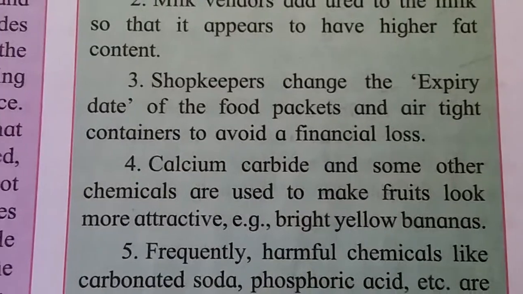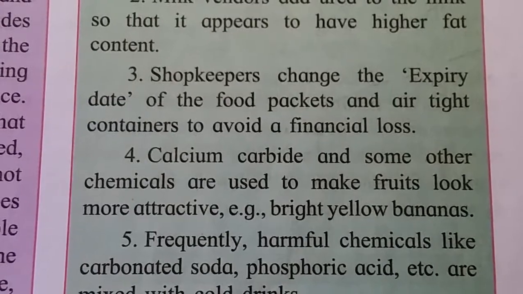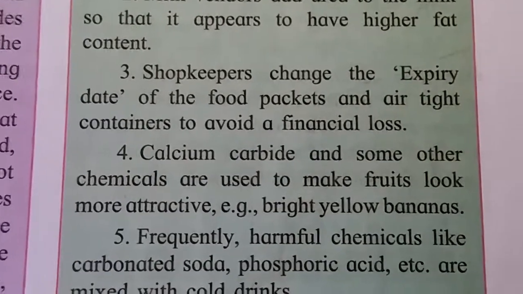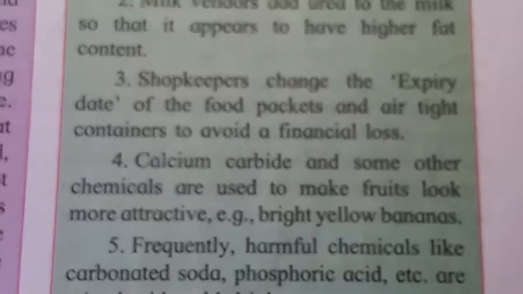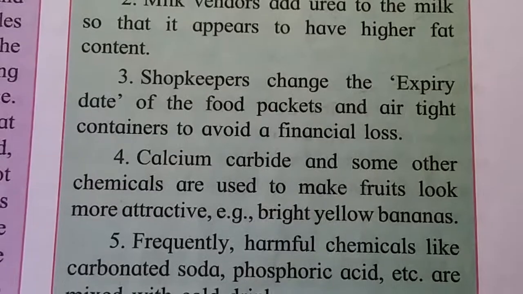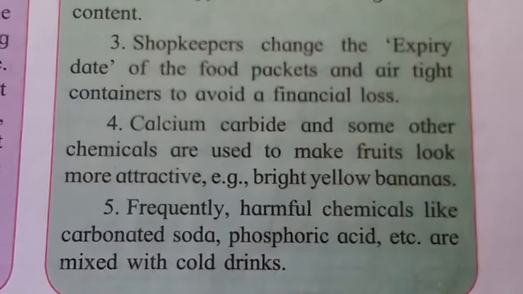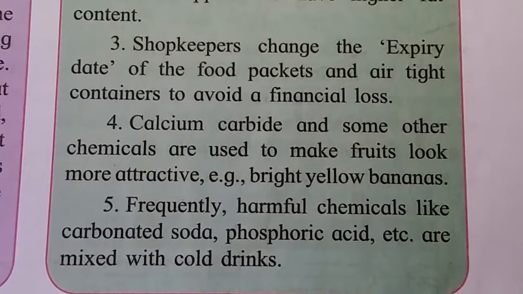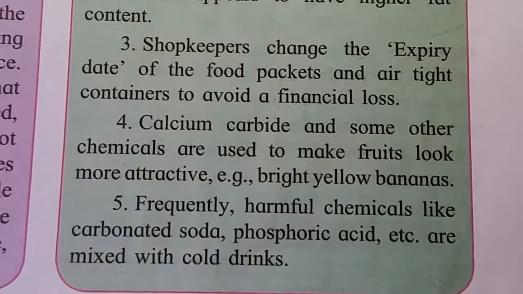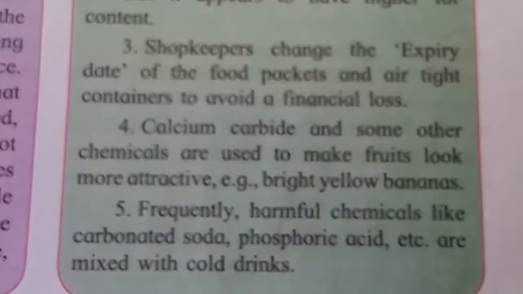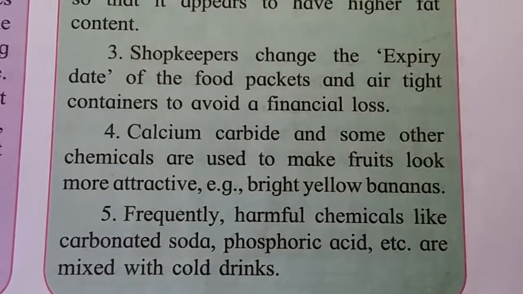Next, calcium carbide and some other chemicals are used to make fruit look more attractive. Example, bright yellow bananas. Means calcium carbide is added for color or to make foods attractive. Last, frequently harmful chemicals like carbonated soda, phosphoric acid, etc. are mixed with cold drinks. Means in cold drinks, some chemicals are added.